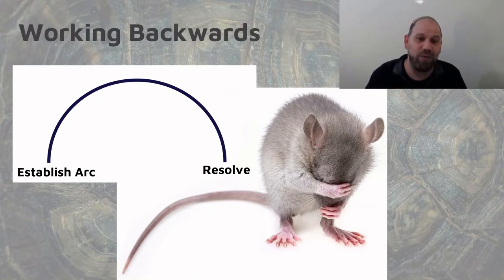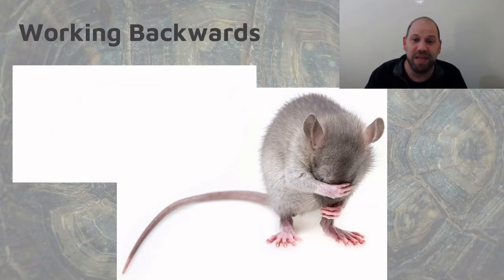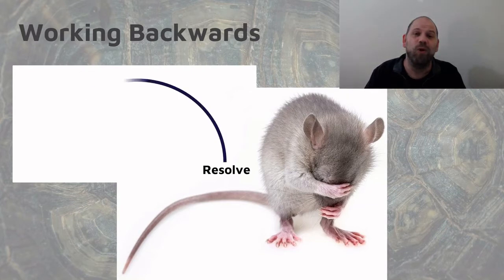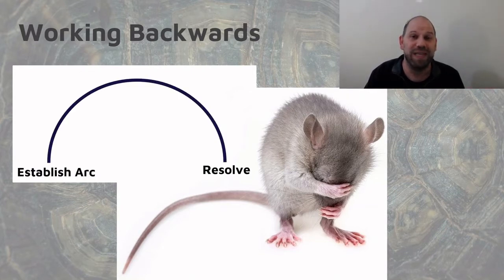Let's say that you have a really strong ending. If you know where you want the story to go and to be headed, well, then you can work back from there. You know how it resolves, and therefore you can figure out what the focus is for the resolution. What kind of a resolution is it? Is it an event resolution or a character resolution? And figure out everything about that point in the story that you are absolutely sure about, and then you can work backwards from that point to the beginning and figure out how to set it up.